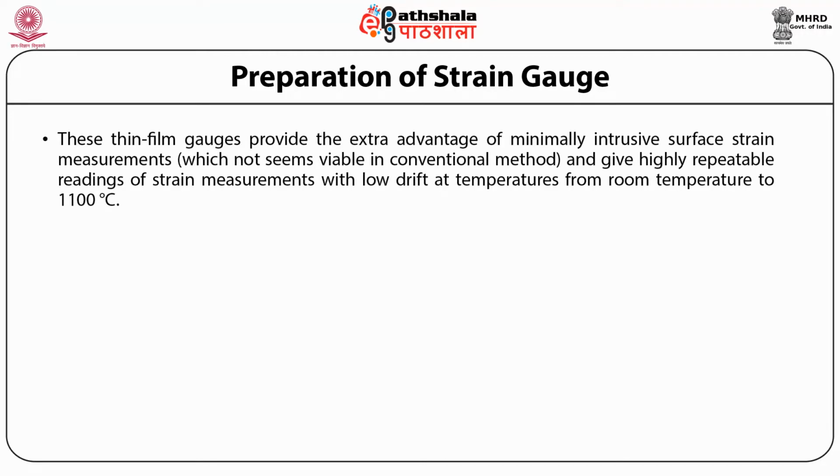These thin film gauges provide the extra advantage of minimally intrusive surface strain measurements, which seems not viable in conventional methods, and give highly repeatable readings of strain measurements with low drift at temperatures from room temperature to 1100 degrees Celsius.